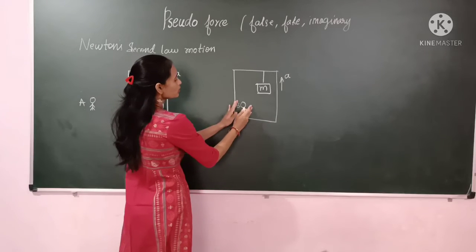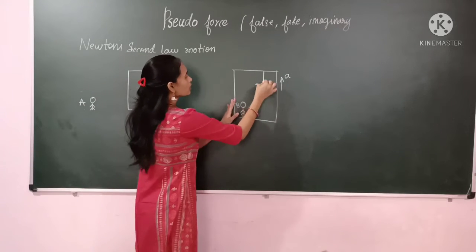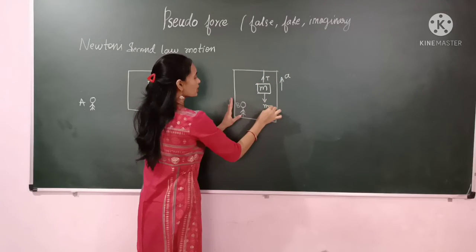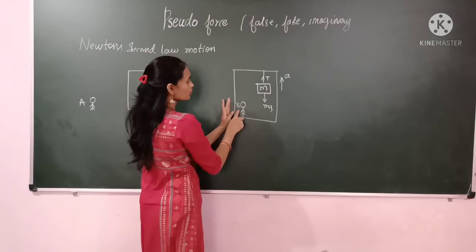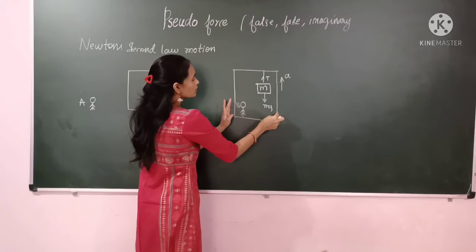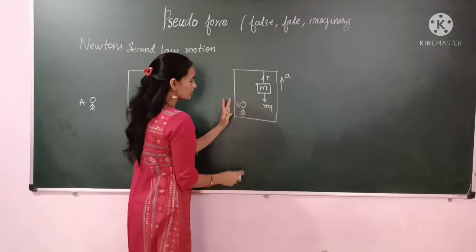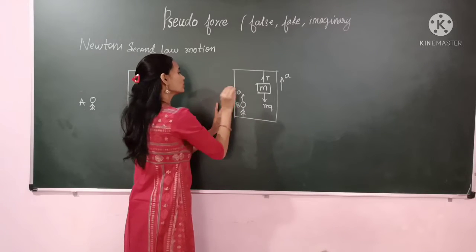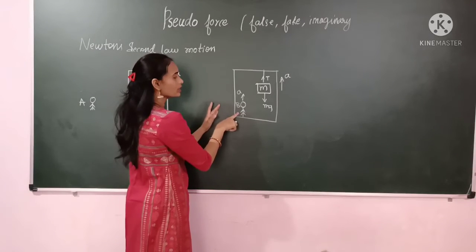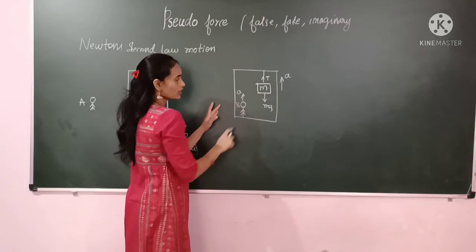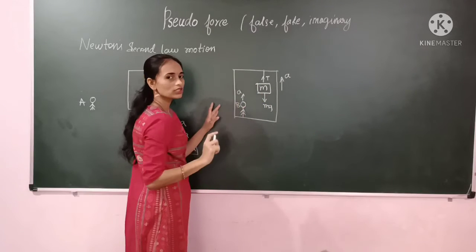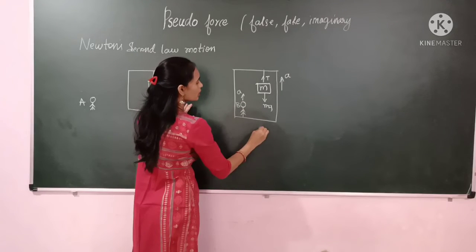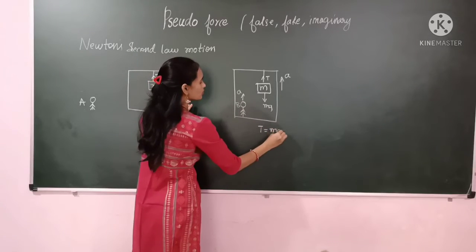So according to this observer, we will write the equation here. In this wire tension is there and downward mg force is acting. According to this observer, he feels this mass is at rest, because if this lift is moving with an acceleration and the person is also present inside the lift, this person is also moving with an acceleration. So he feels that this mass is at rest. If this mass is at rest, acceleration is equal to 0. So now according to this observer, our equation becomes T is equal to mg.